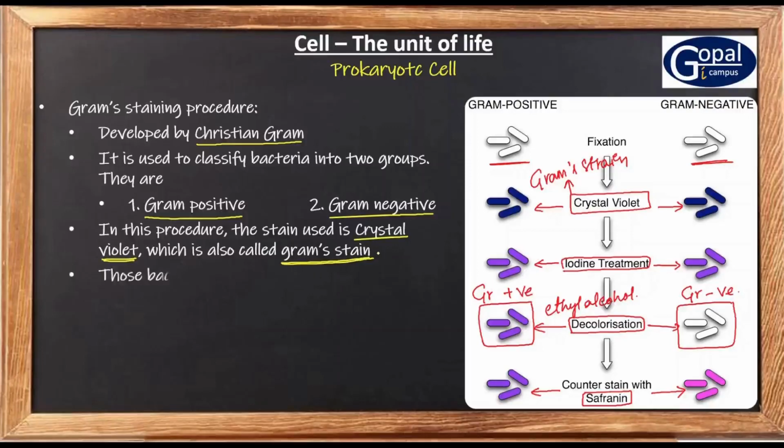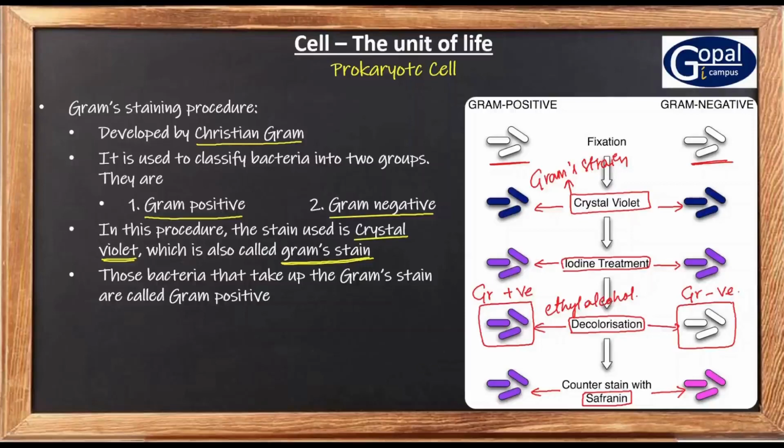Here some bacteria take up the Gram's stain, some do not. Those which take up the Gram's stain are called gram-positive bacteria. Those which do not take up the Gram's stain are called gram-negative bacteria.